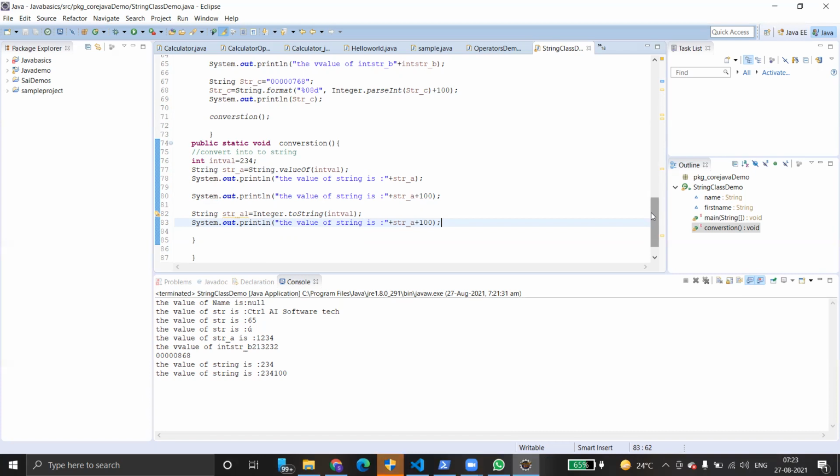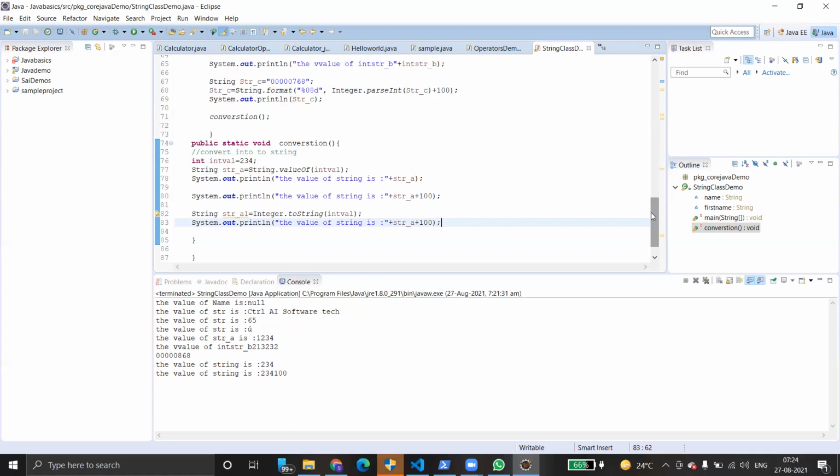Here intval is an integer primitive data type, but if there is an Integer object, can we convert it? Objects can't be converted, but functions can return objects. From object to object conversion doesn't happen; a value to another type can happen.